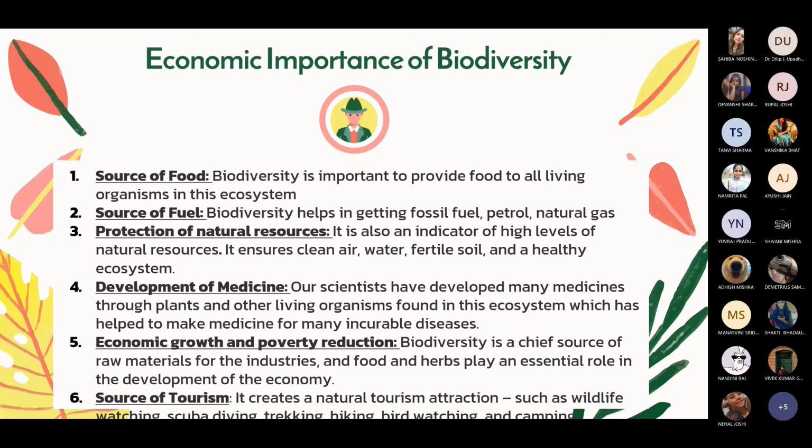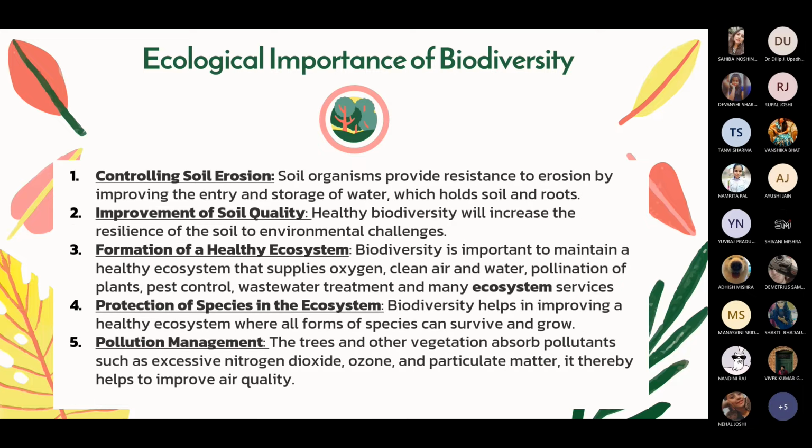Biodiversity plays a significant role in recycling nutrients. For example, plants take nutrients from the soil and air, and these nutrients can then form the basis of food chains, which is used by a wide range of life forms.